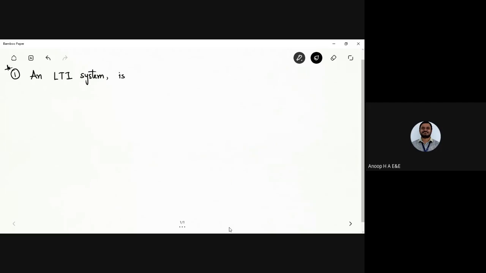An LTI system is characterized by an impulse response h of n. Those who are attending for the first time, h of n is called the impulse response of the system, where the input is the impulse function.